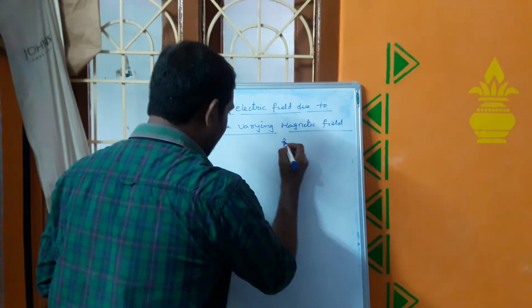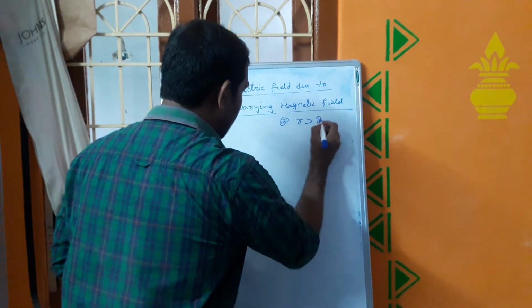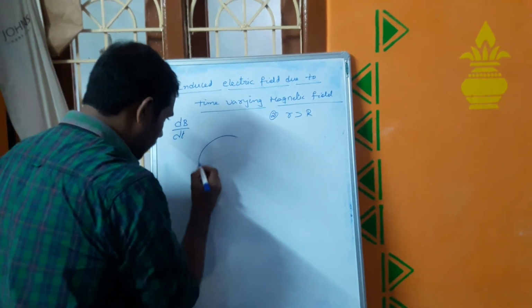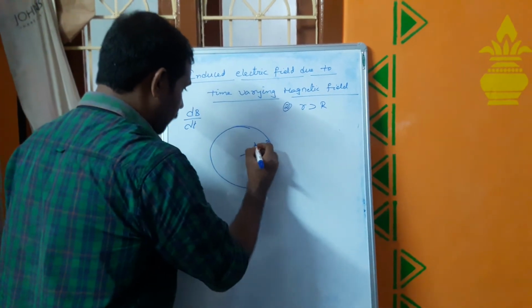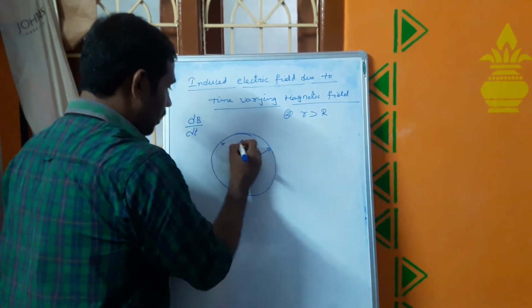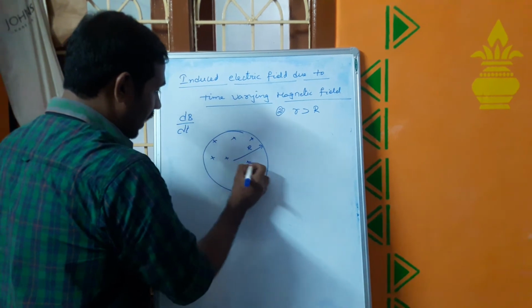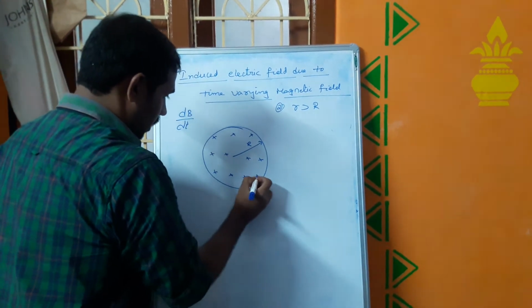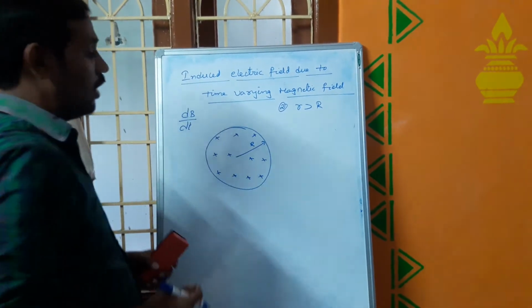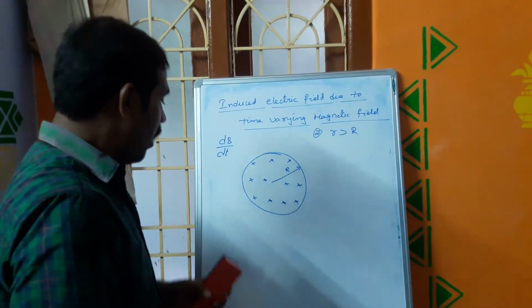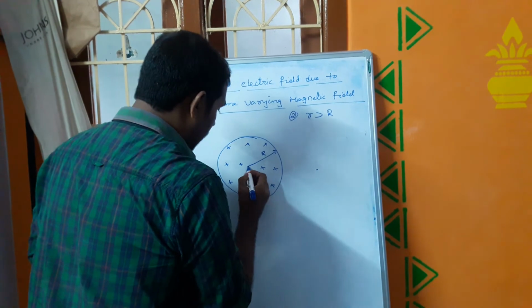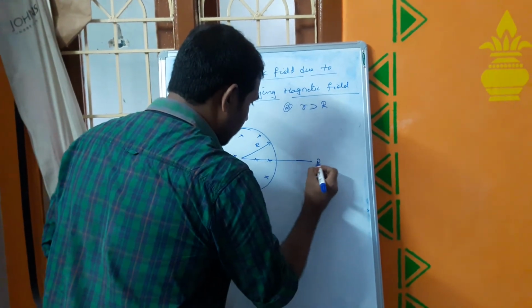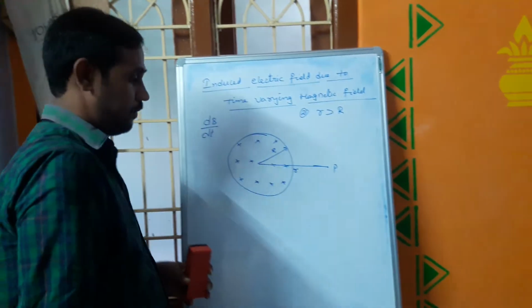Now we consider the second case, r greater than R. That means we will consider the same time varying magnetic field whose radius is R. This is what we already discussed. Here magnetic field lines are increasing and they are changing with respect to time, dB by dt. Now I want to calculate the electric field intensity at any point P at a distance r from the center.